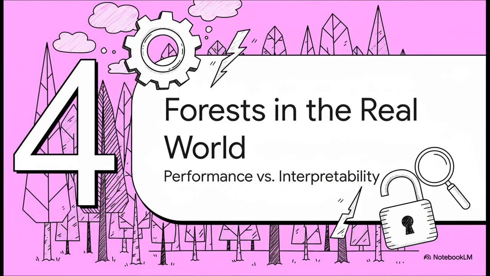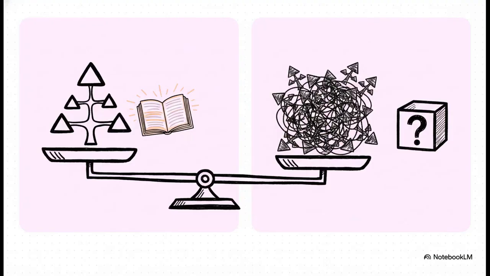Okay, so random forests seem almost perfect. They're accurate, they're robust, they're insightful. But you know, in the real world, every powerful tool has a trade-off. Let's talk about the big one for random forests. And here it is. While a single decision tree is beautifully simple, you can explain it to anyone, a random forest is not. Following the logic of one tree is easy. Trying to follow the logic of 500 trees all averaged together is pretty much impossible. We trade that simple interpretability for the massive predictive power of the forest, which can often feel like a black box.